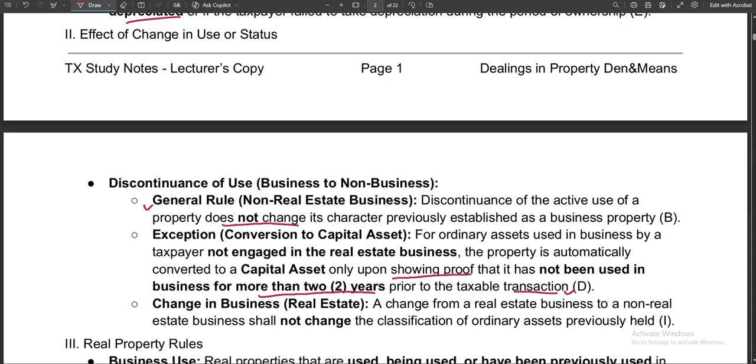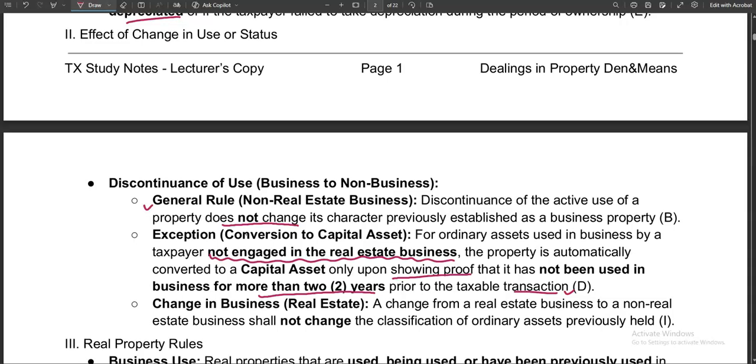This is only applicable for businesses other than real estate business. Meaning, a real estate business taxpayer cannot do this. Okay? That is the exception.